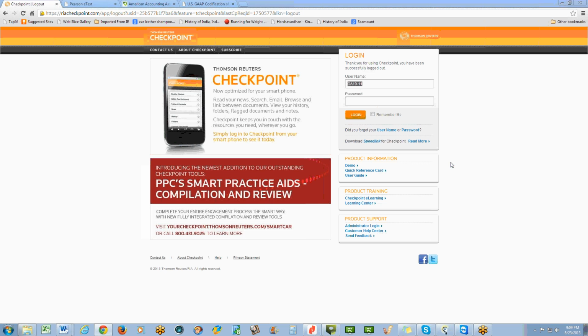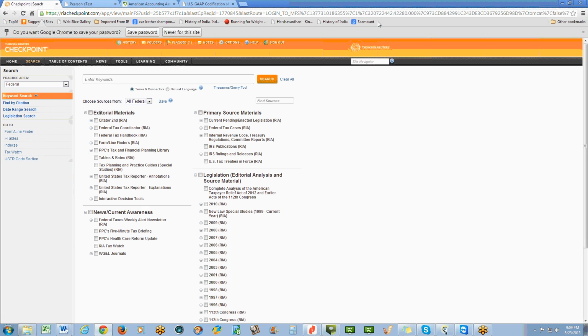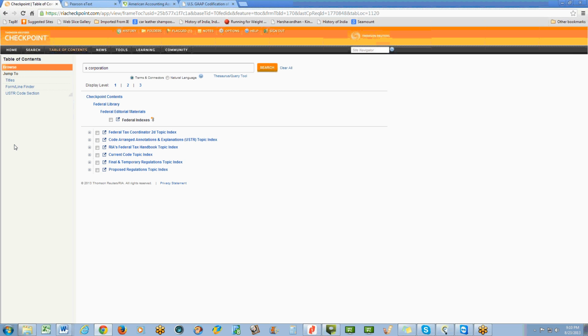To log into Checkpoint for the first time, you'll have to come to the school campus to do that. Once you have logged in, here is where you should be able to get in. As the first chapter says, we will do research by indexes. We will also do research by citations and table of contents.